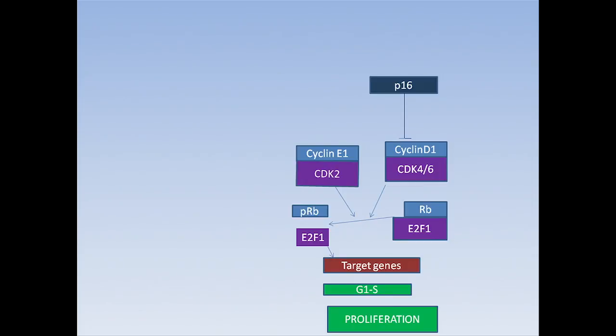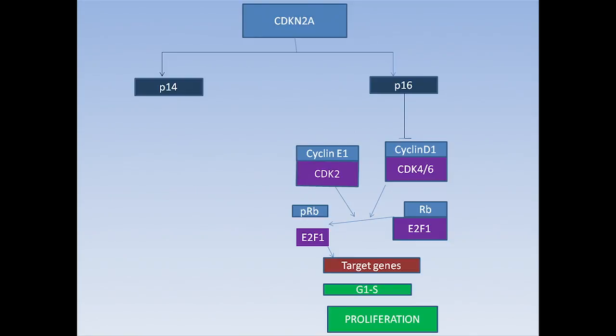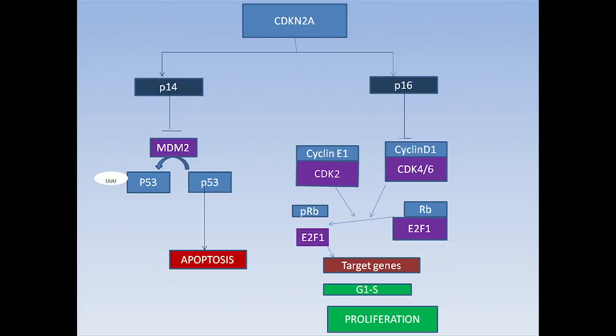and we know P16 is an important molecule in melanocytic proliferation. P16 is encoded by the CDKN2A gene. P16 is a tumor suppressor protein that will inhibit this pathway to proliferate. CDKN2A not only encodes for P16, it also encodes for P14. What is the function of P14? It will inhibit MDM2. And what is the function of MDM2? It will cause destruction of P53 by causing ubiquitination. If P53 is destroyed because P14 is not functioning, then the cell will not go into apoptosis.